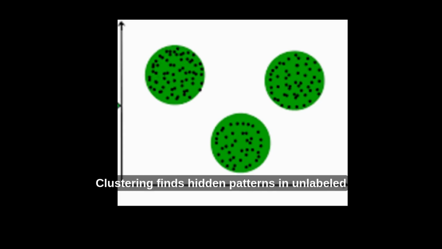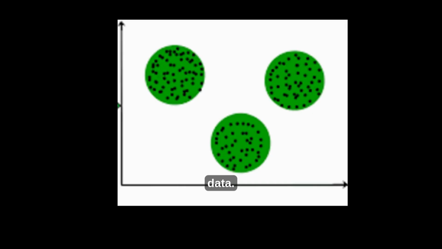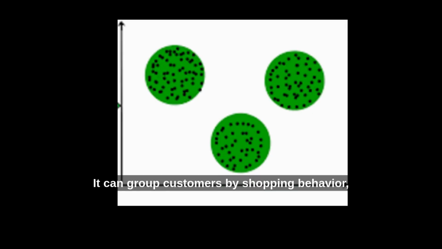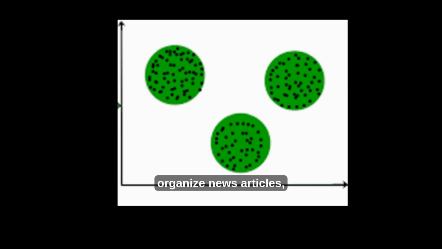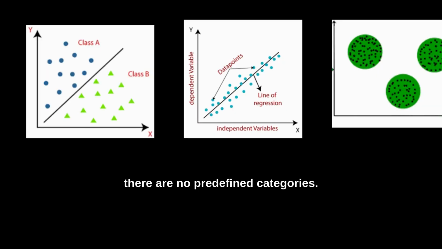Clustering. Clustering finds hidden patterns in unlabeled data. It can group customers by shopping behavior, organize news articles, or identify genetic similarities. Unlike classification, there are no predefined categories.